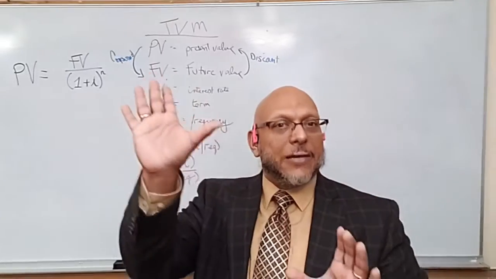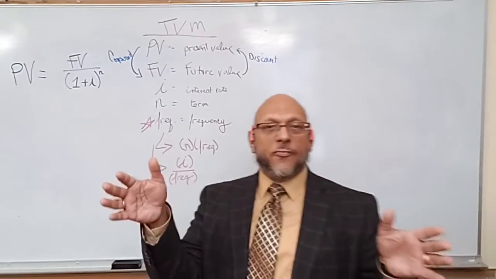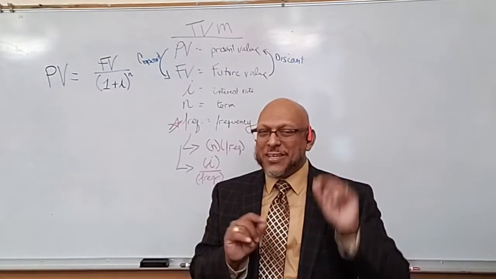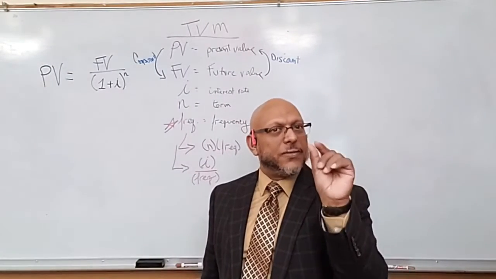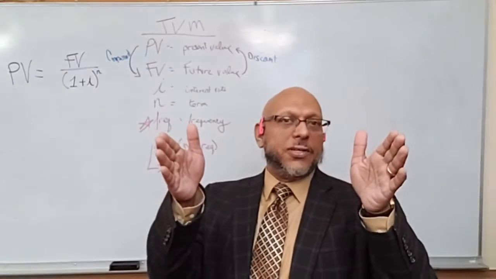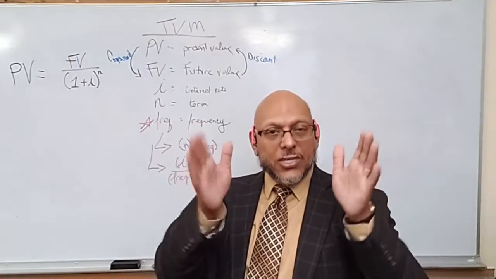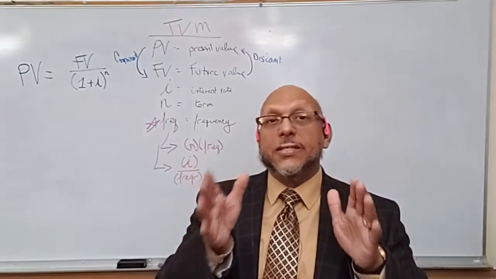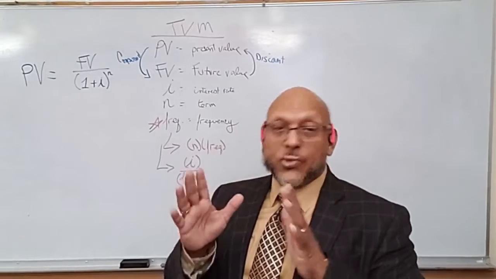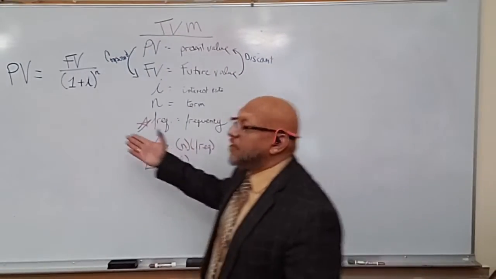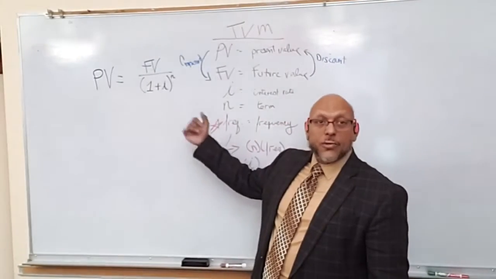Versus doing 12% all the way through, you notice that it's because you're compounding on a smaller interval. The interval being 1 month versus 12 months or 1 year, that changes drastically. In some cases, it could drastically change your total amount of the future value at the end of the term. So we'll start off with this one, and we'll go to other applications in a little bit.